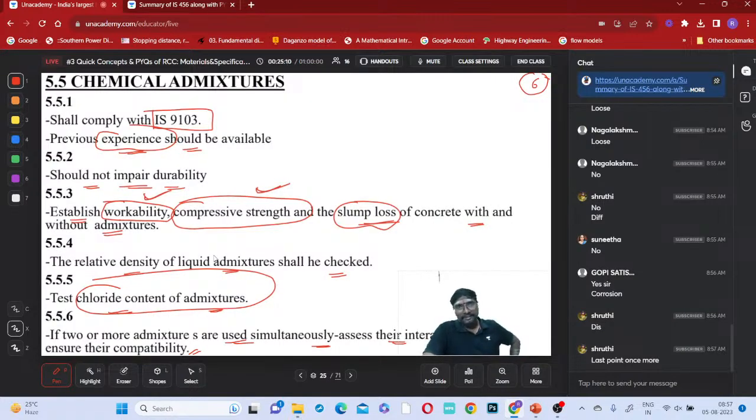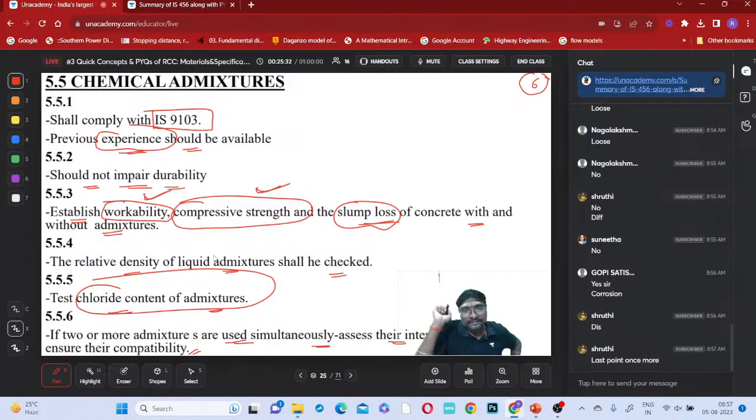See here, Shruti, if you are using only one chemical admixture for one purpose, that is fine. You have to check the chloride content and density. Before using the admixture, what was the workability, compressive strength, and slump loss, and after using the admixture, what is the workability, compressive strength, and slump loss? We have to check it.